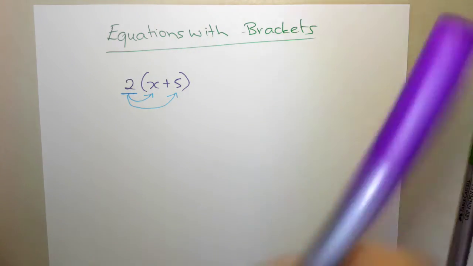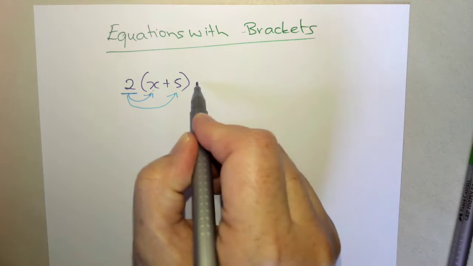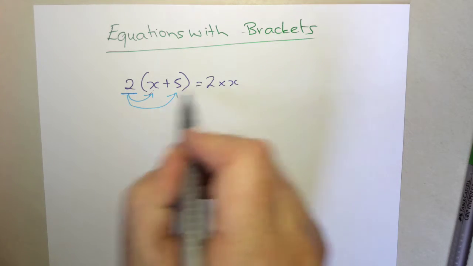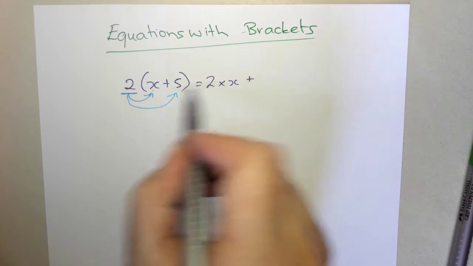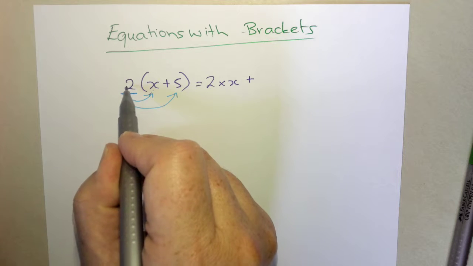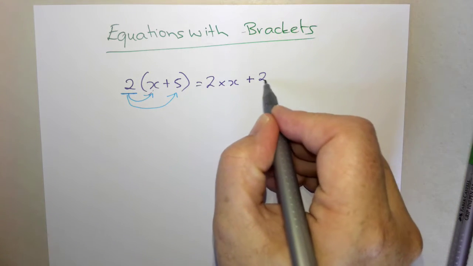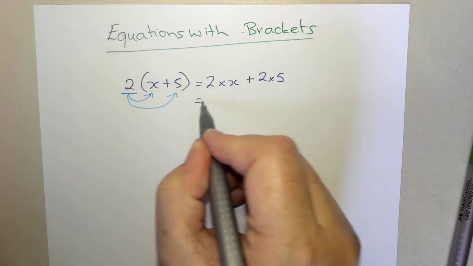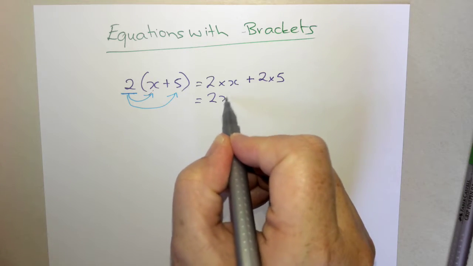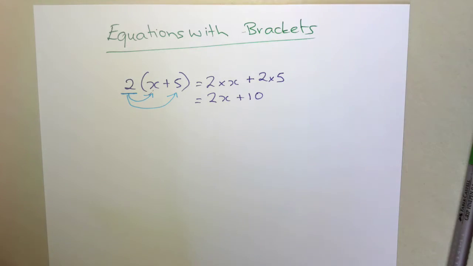Okay, so I'm going to do 2 times x, then I'm going to do plus, because that's the sign in the middle, and then I'm going to go back to here and do 2 times 5. And that becomes a simplified version of 2x plus 10.